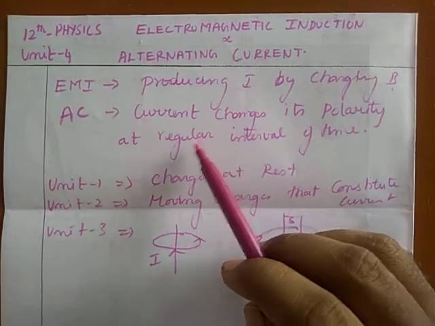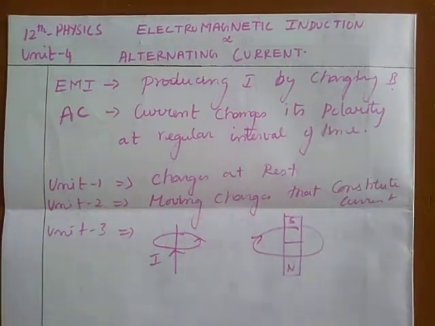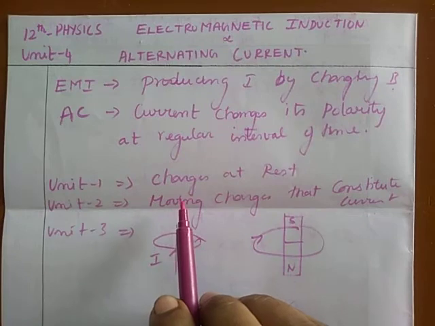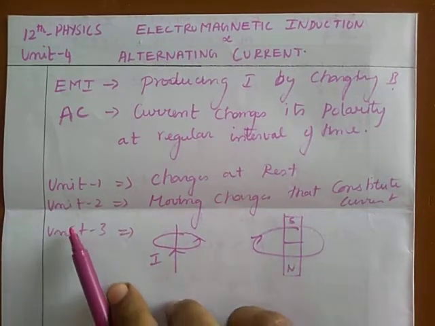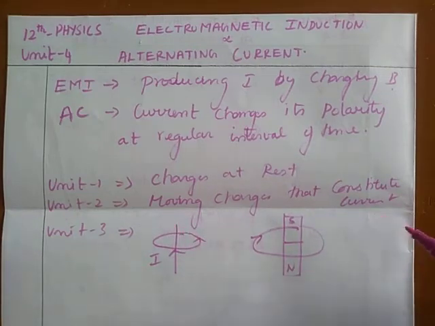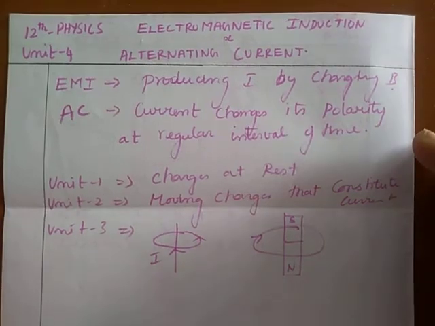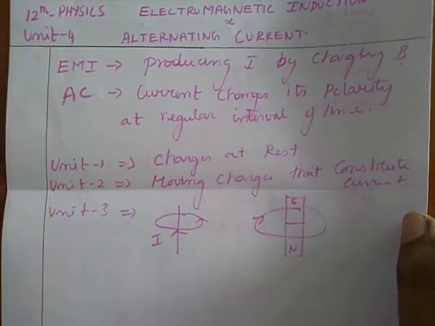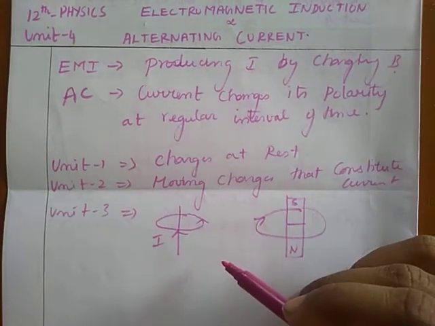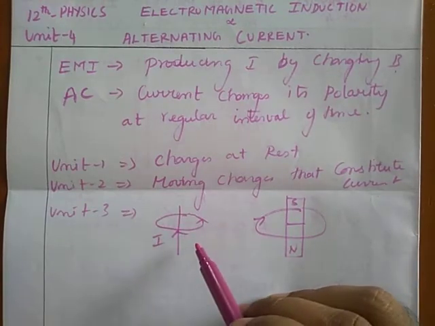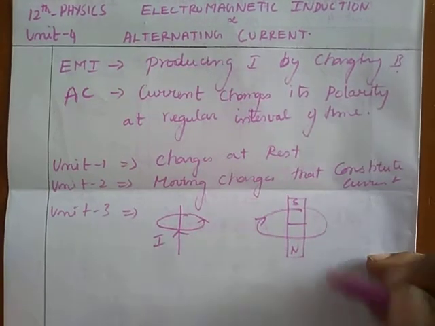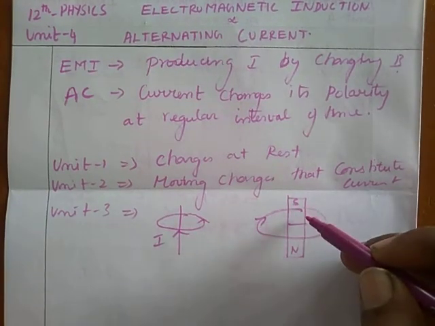Before entering into the topic, we need some introduction. In Unit 1, Electrostatics, we studied the charges at rest. But in Unit 2, we studied the motion of charges, the moving charges that constitute a current. In Unit 3, magnetism and the magnetic effect of electric current, we learnt that whenever an electric current flows through a conductor, it produces a magnetic field around the conductor. This was first observed by Christian Oersted. Later, Ampere proved that a current loop behaves like a bar magnet.